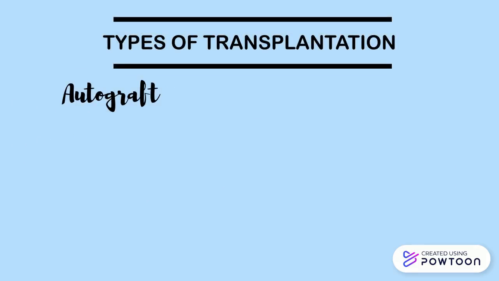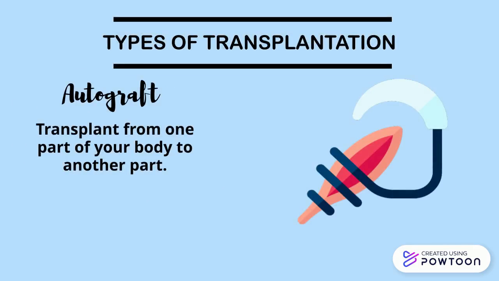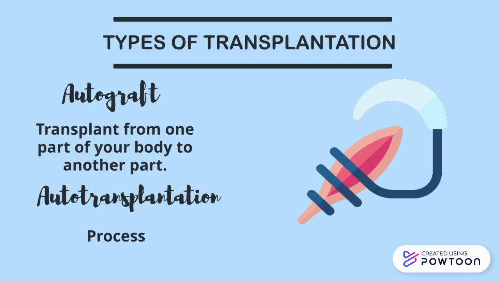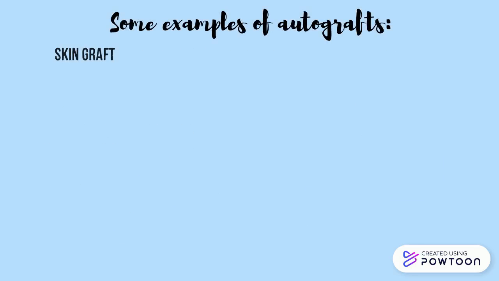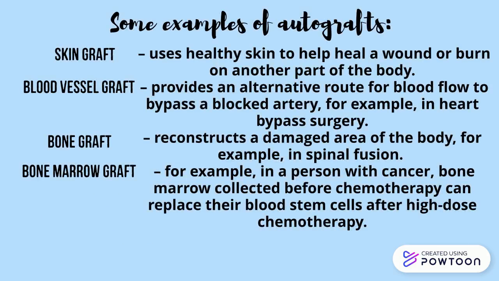The first one is autograft. It is a transplant from one part of your body to another part, and the process is called autotransplantation. These are some examples of autografts. It includes skin graft, blood vessel graft, bone graft, and bone marrow graft.